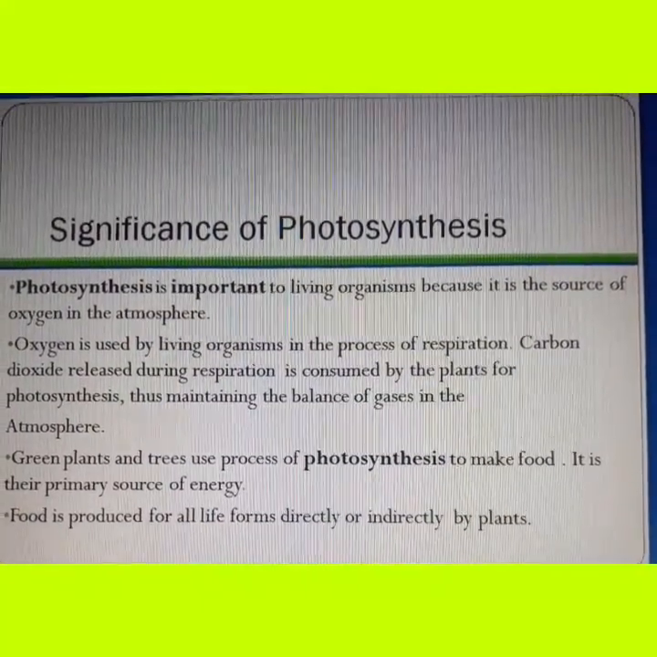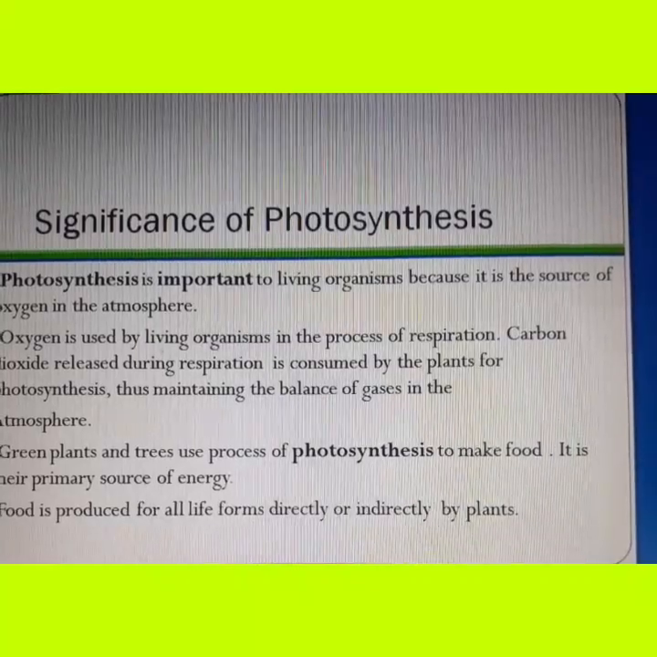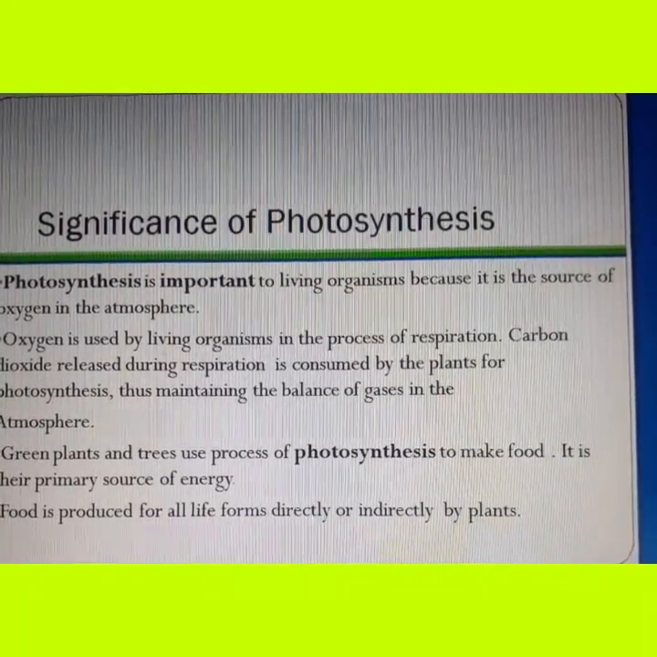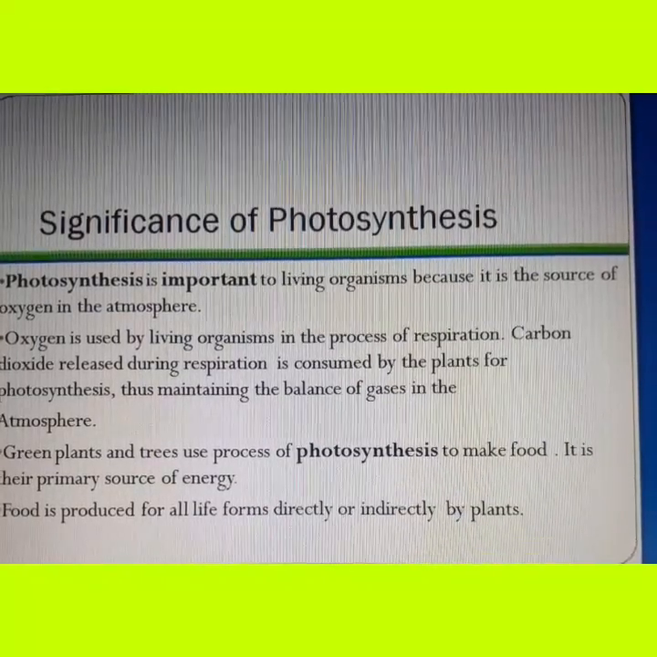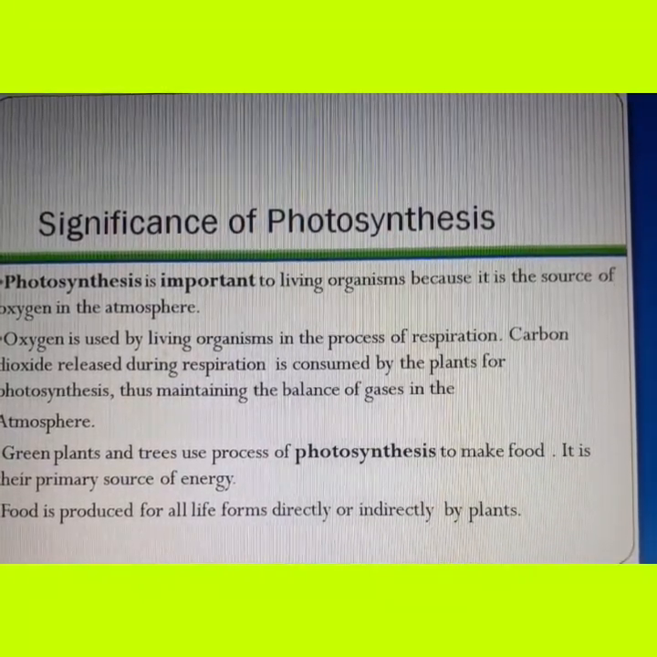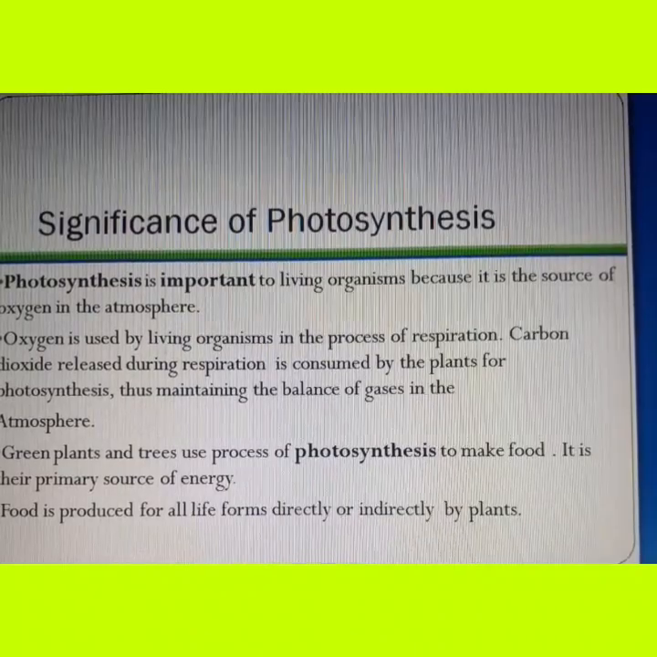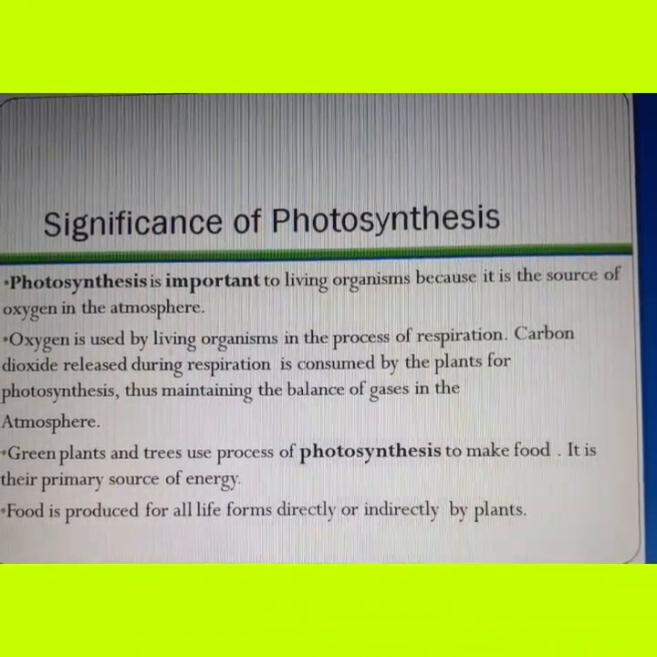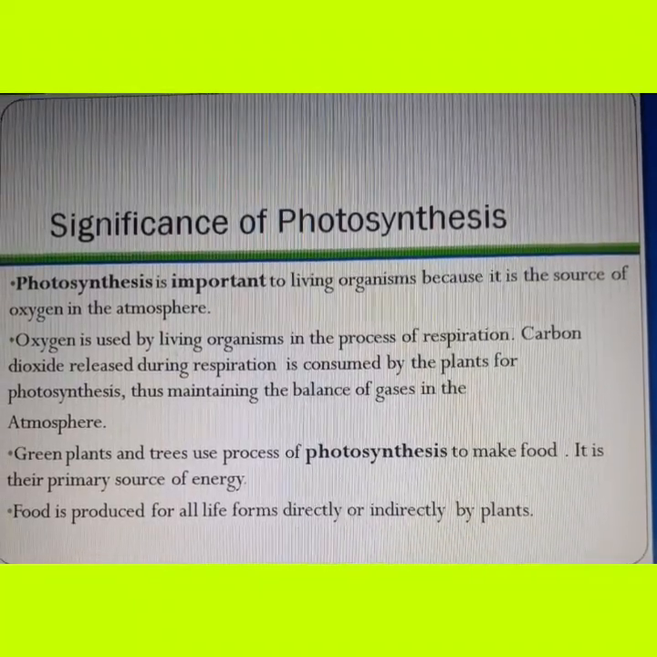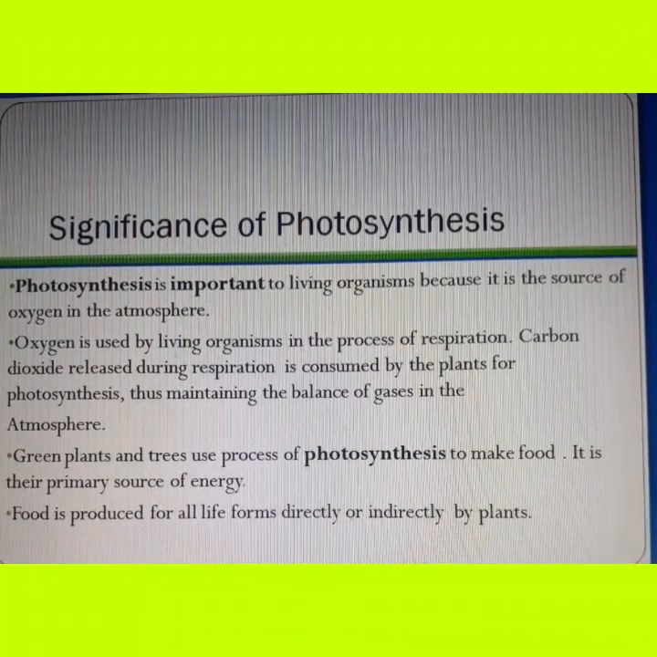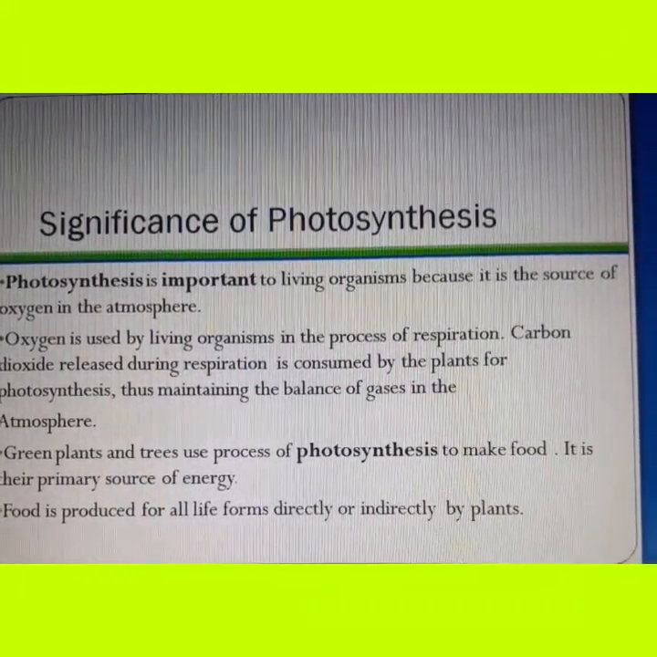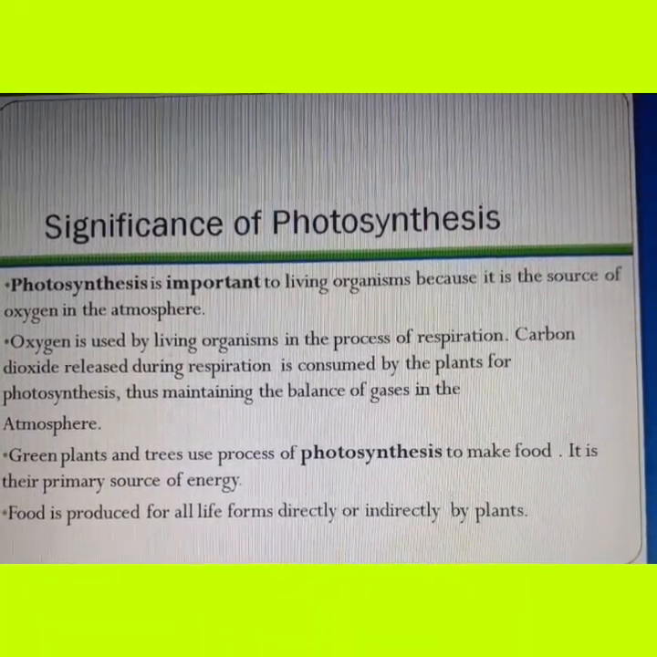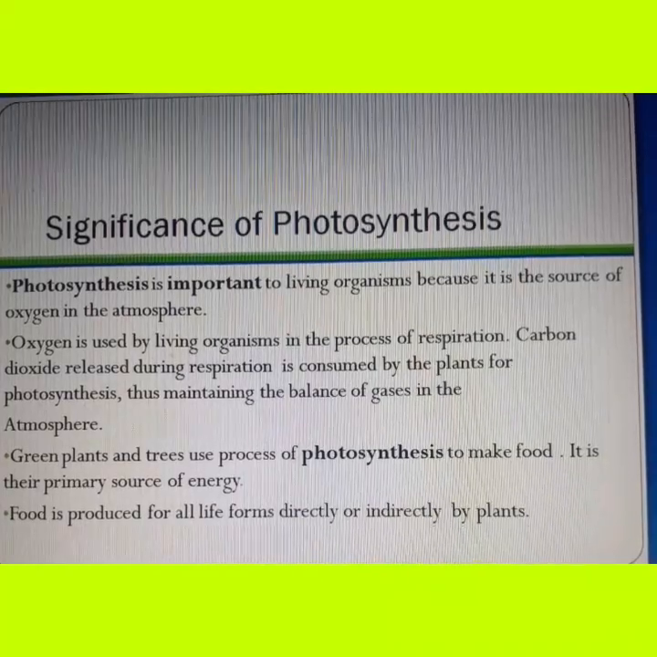Significance of photosynthesis. Photosynthesis is very important to living organisms because it is the source of oxygen in the atmosphere. Oxygen is used by living organisms in the process of respiration. Carbon dioxide released during respiration is consumed by the plants for photosynthesis. Thus, it helps in maintaining the balance of gases in the atmosphere.